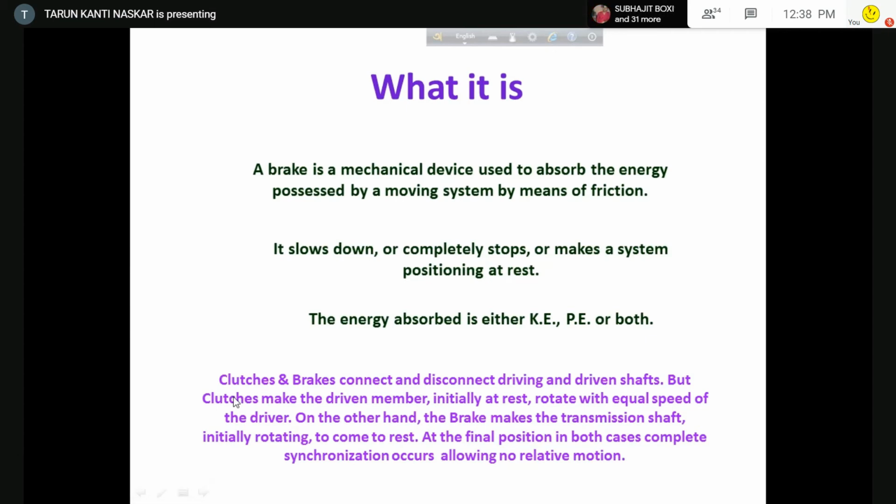Clear? Sir, is the brake applied after the clutch is applied? Yes, there the clutch is being operated, and instantaneously you like to slow it down. Then you can apply brake. Okay, sir. Okay.